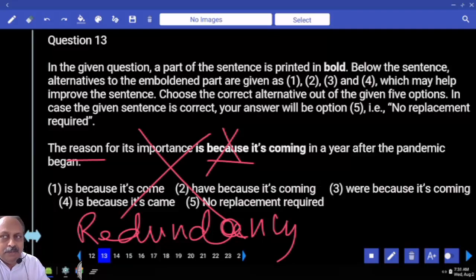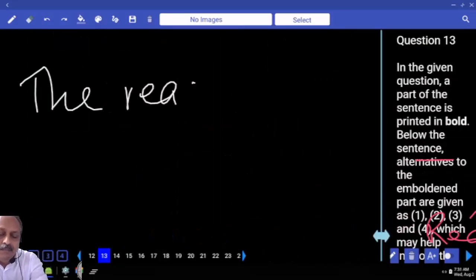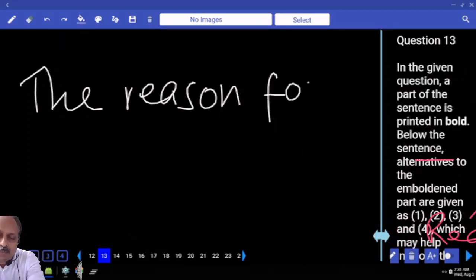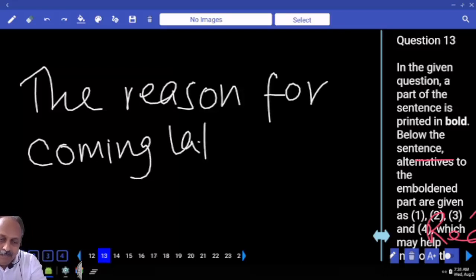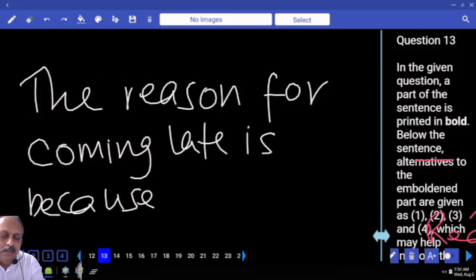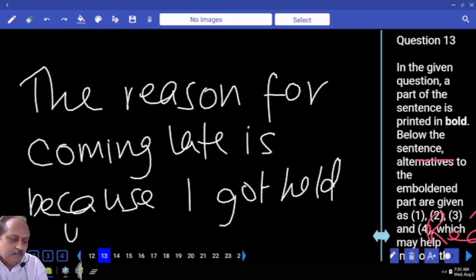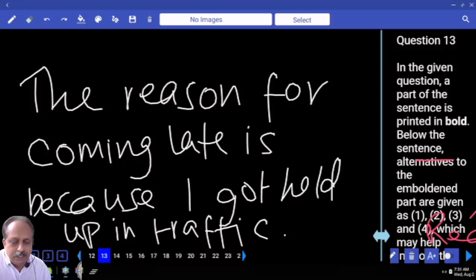I'll give an example, then you understand. The reason for coming late is because I got held up in traffic. The reason for coming late is because I got held up in traffic. Right or wrong? Obviously wrong.